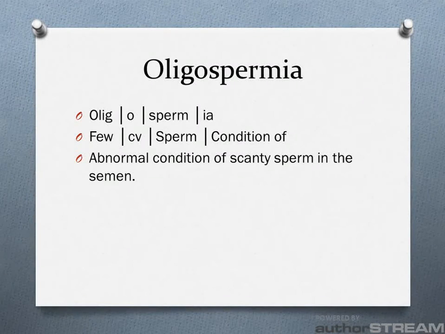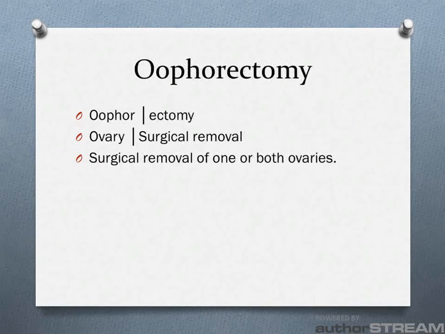Oligospermia: olig for few or scanty, O for combining vowel, sperm for sperm, and ia for condition of. Oligospermia is an abnormal condition of scanty sperm in the semen. Oophorectomy: oophor for ovary and ectomy for surgical removal. An oophorectomy is a surgical removal of either one or both ovaries.